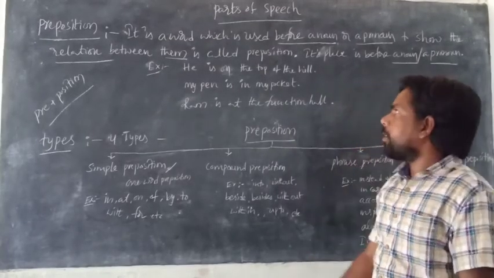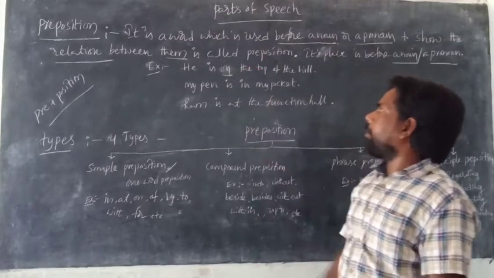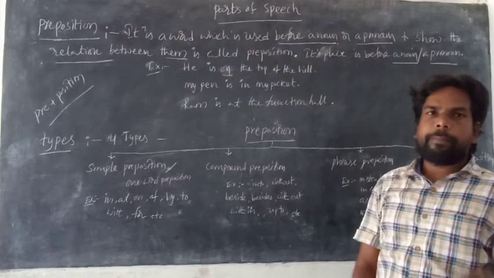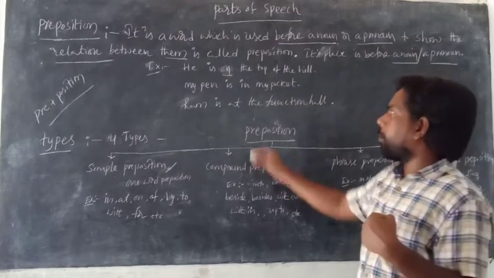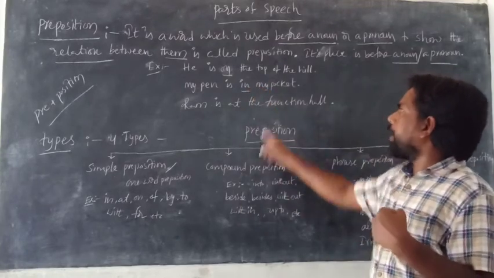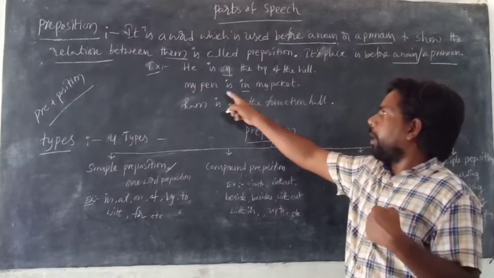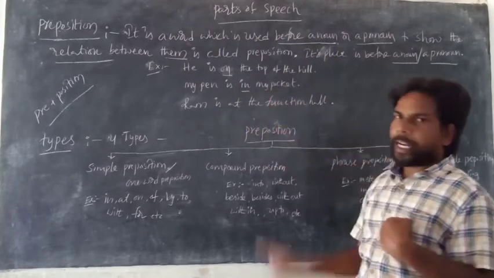Is it clear? So come to the next example. My pen is in my pocket. What is the preposition here? In is the preposition. It is used before what? A noun. My pen is in my pocket.